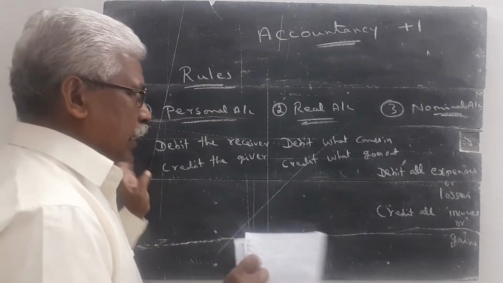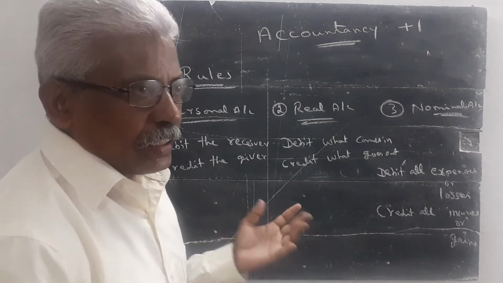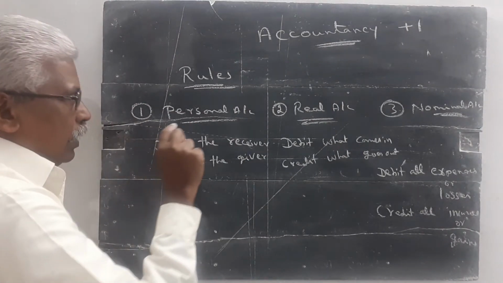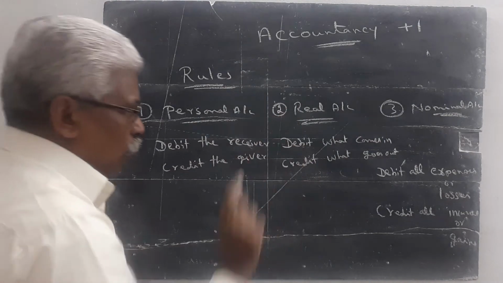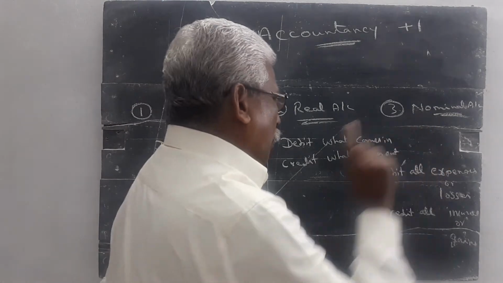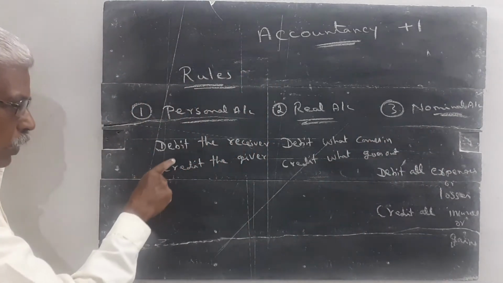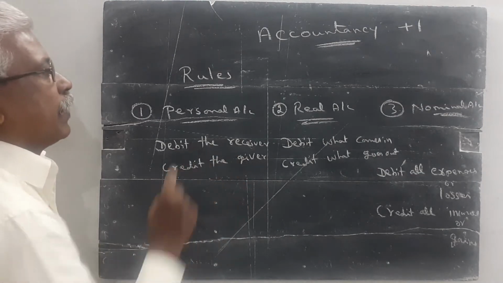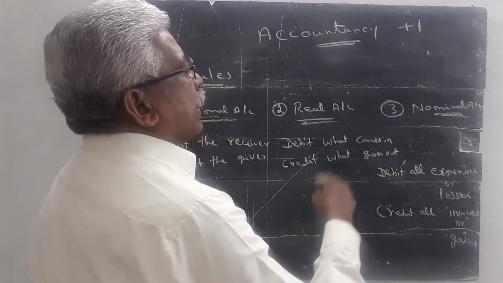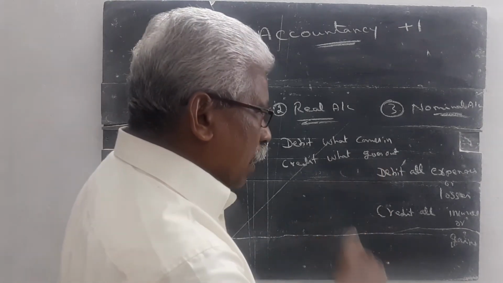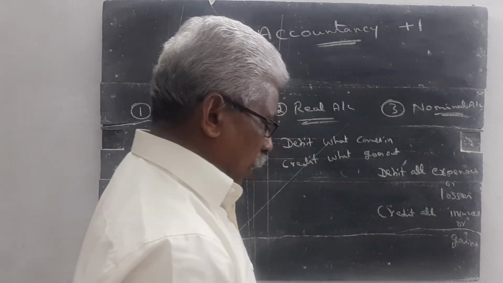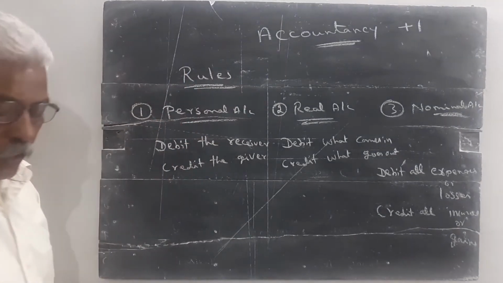If you study these rules, we can easily write the journal. The rule of the personal account is debit the receiver, credit the giver. The rule of a real account is debit what comes in, credit what goes out. The rule of a nominal account is debit all expenses or losses, credit all incomes or gains.